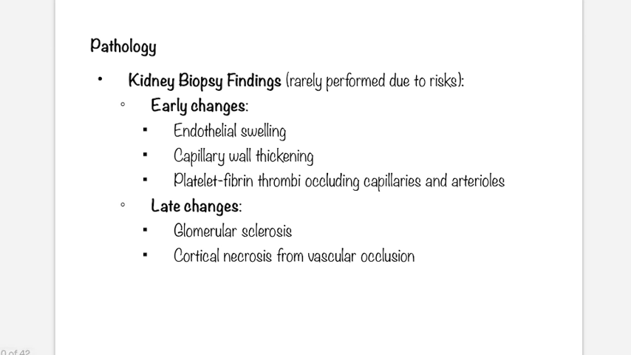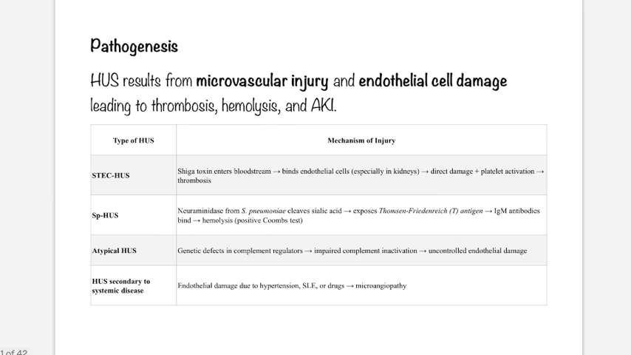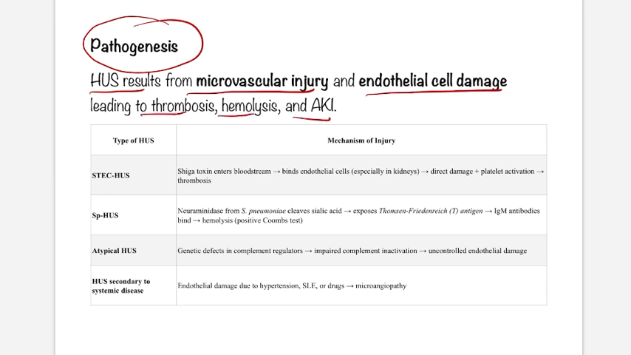Okay, so what is the pathogenesis behind HUS? We don't do kidney biopsy, it is actually risky. So just normal findings like endothelial swelling, capillary wall thickening and glomerular sclerosis are seen. We generally don't perform kidney biopsy at all. Okay, so what is the pathogenesis? This is important. Just remember what is the basic: HUS leading to microvascular injury and endothelial damage leading to thrombosis, hemolysis and AKI. This is in brief how HUS pathogenesis works.